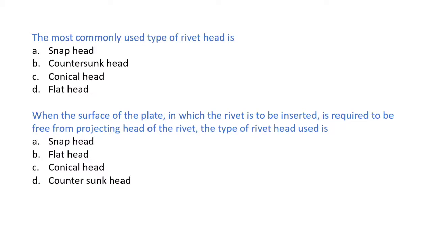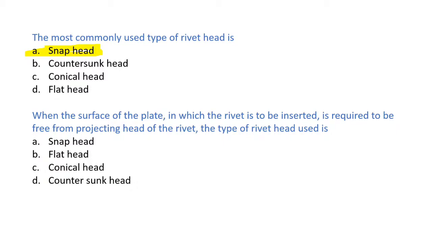Next question. The most commonly used type of rivet head is: options snap head, countersunk head, conical head, and flat head. The correct answer is snap head. It is the most commonly used rivet head.